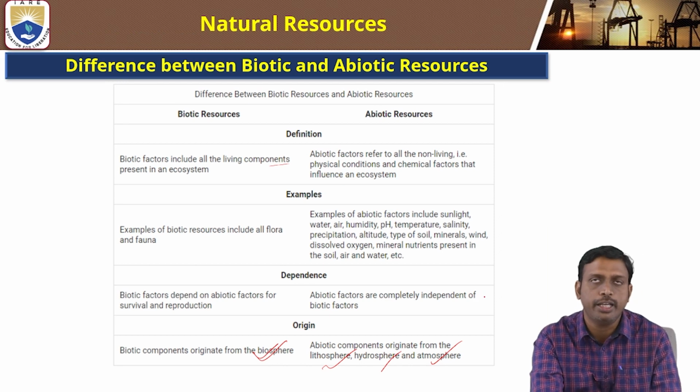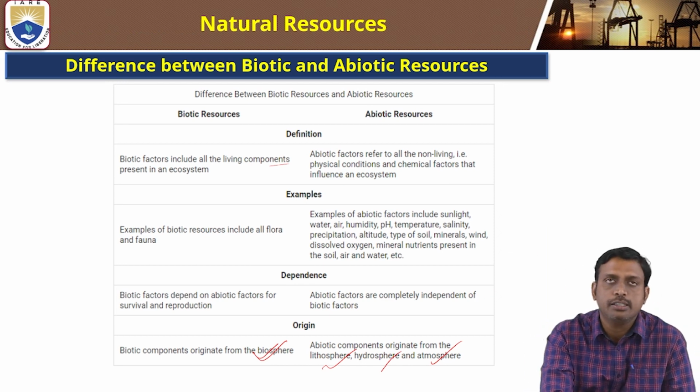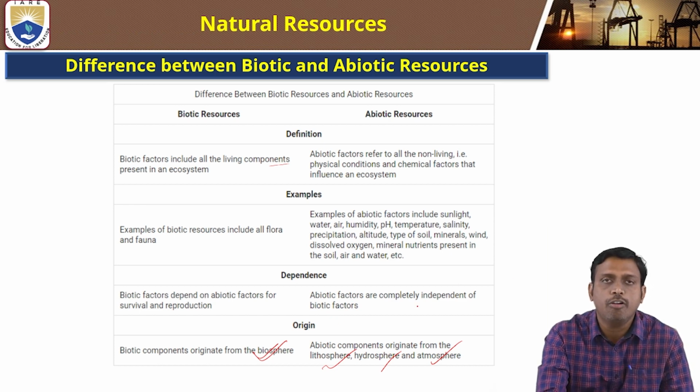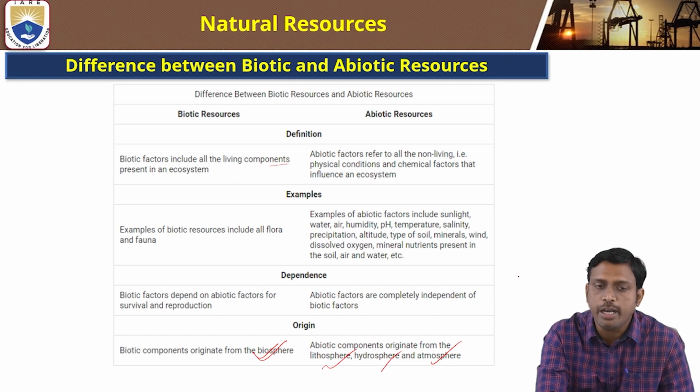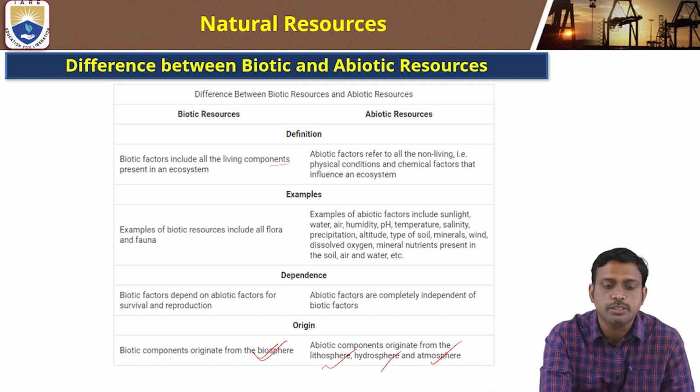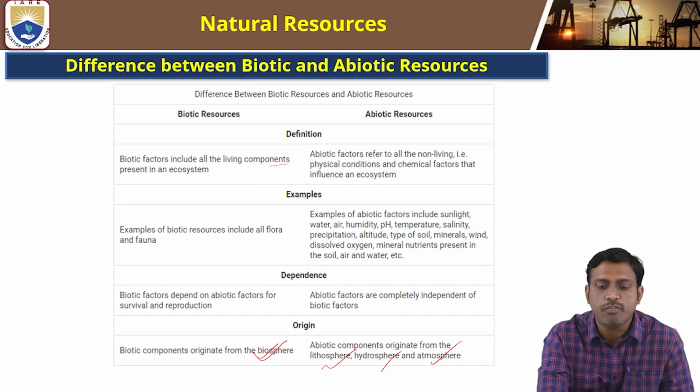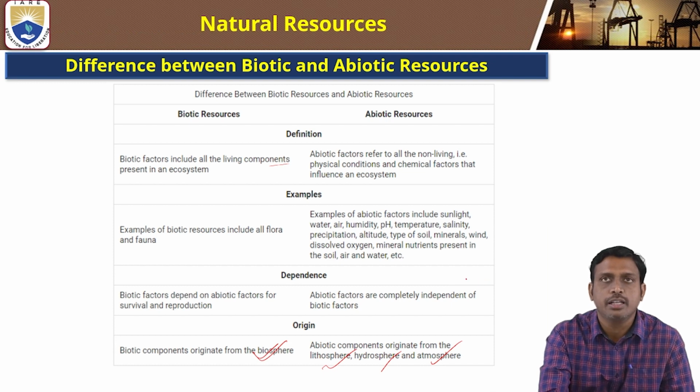The differences between biotic and abiotic resources: biotic is nothing but the living resources, and abiotic is nothing but the non-living resources. Biotic resources include all the living components present in the ecosystem, and the non-living components present in the ecosystem are abiotic resources. Examples for biotic resources are flora and fauna, and the abiotic factors include sunlight, water, air, humidity, temperature, salinity, precipitation, altitude, types of soil, minerals, wind, dissolved oxygen, and mineral nutrients present in the soil, air, water, etc.